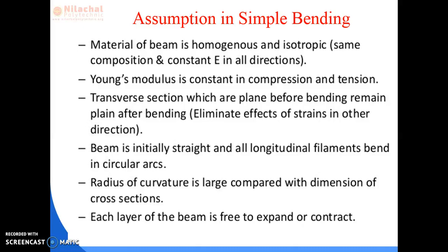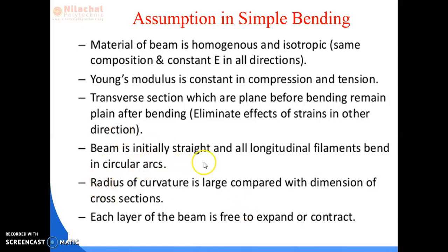During bending, the transverse section, that is the x-axis lines and the y-axis lines, the depth line and width line, remain as they are before and after bending. There is no change in the shape or size of the depth and base of the body.